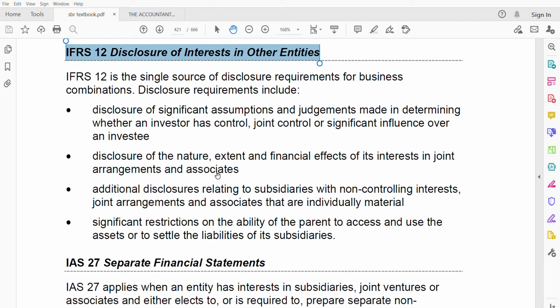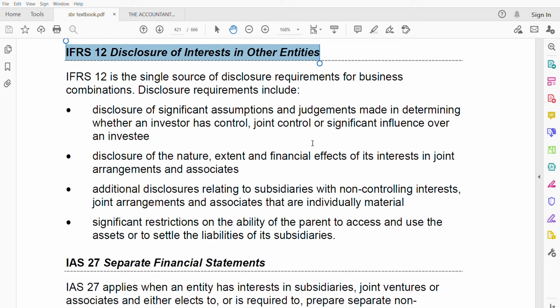Second, disclosure of the nature, extent, and financial effects of interest in joint arrangements and associates. This is specifically for joint ventures and associates. You need to disclose the nature, extent, and financial effect.